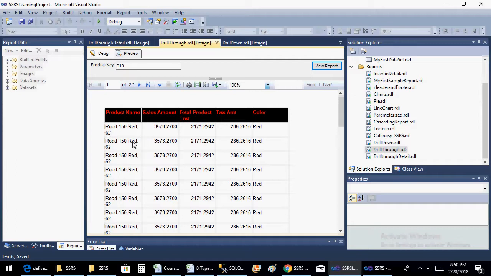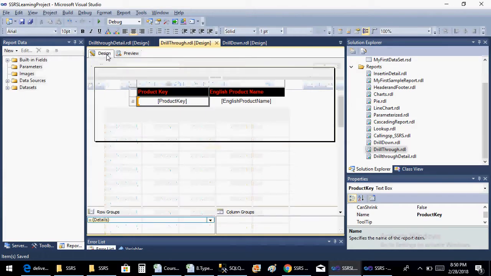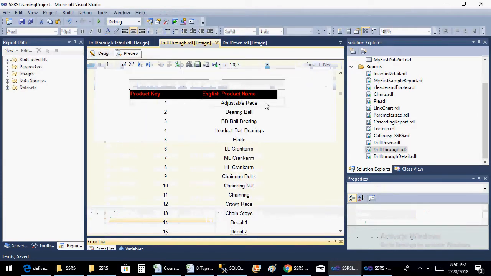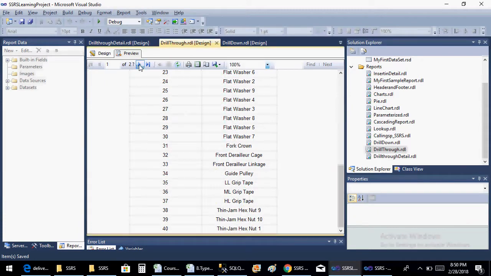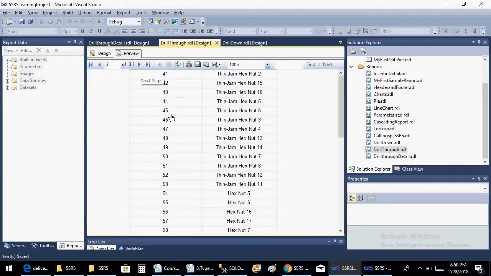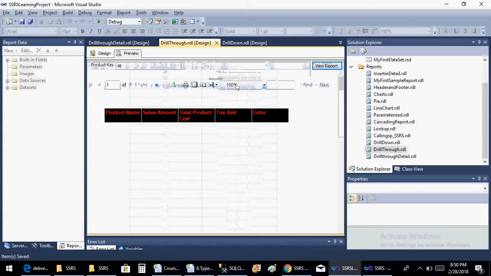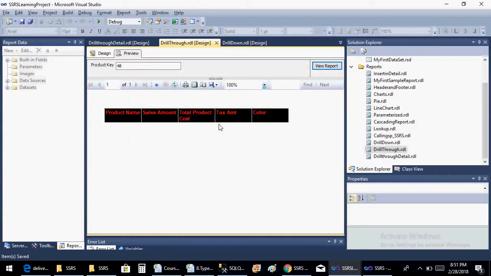Now it is looking like a redundant report, but actually these are unique values, because it's not a single order, these are all multiple orders. However, our purpose is to explain what is drill through report. Drill through report is nothing but when you click on this particular main report, it should go to the detail area and show the details of that particular product. So that is the purpose of having drill through reports.